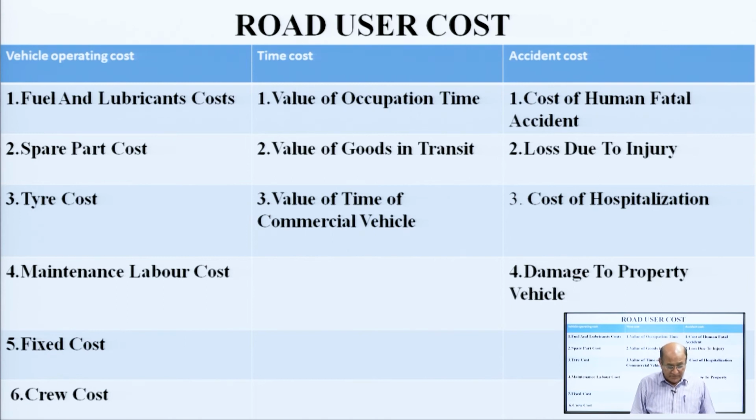Now, come to the time cost, which is not evaluated correctly. So, these are included: value of occupation time, value of goods in transit, value of time of commercial vehicle. The next is accident cost, and the cost of human fatal accident, loss due to injuries, cost of hospitalization, damage to property, vehicle. So, these come under the road user cost.